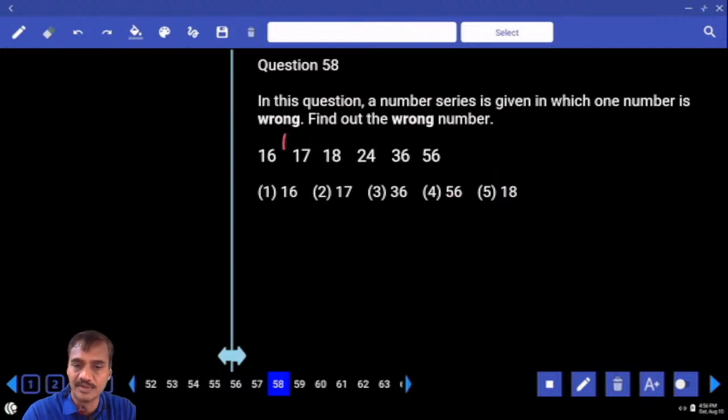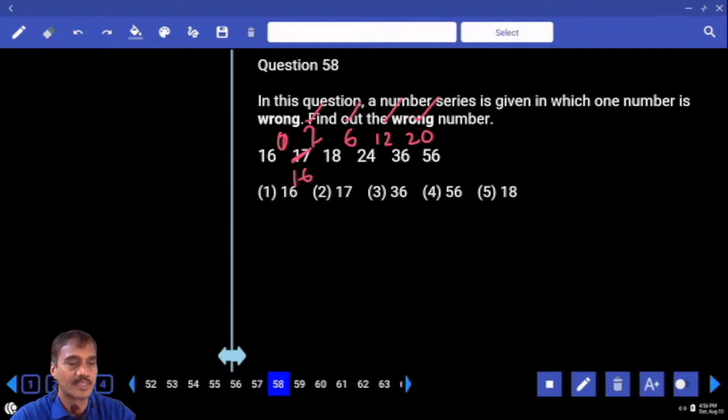58 ఏమైంది? Difference is 1. 18 and 24 difference is 6. 24 and 36 difference is 12. Now 36 and 56 difference is 20. 20 can be written as 4 square plus 4, 3 square plus 3, 2 square plus 2, 1 square plus 1, 0 square plus 0. కనుక ఇక్కడ ఎంత ఉండాలి చెప్పండి, 16 is the number. Then 17 is the wrong number, that is choice 2, question number 58.